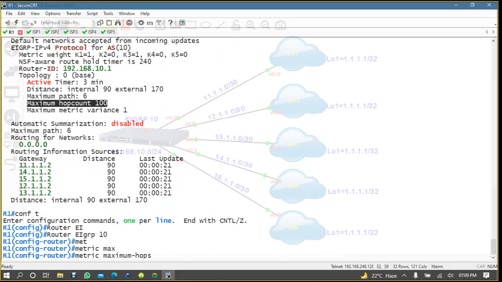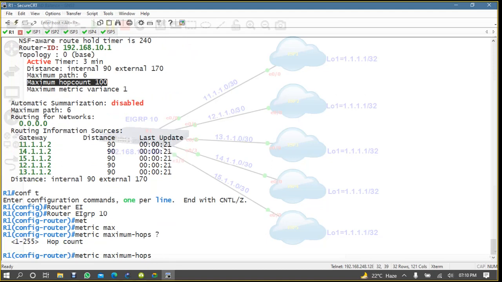Hop count is also a metric, and remember delay and bandwidth are also metrics. That's why it is known as hybrid, because it uses hop count plus delay and bandwidth. Maximum it can support up to 255. I don't need 255 right now, 150 is okay for me.